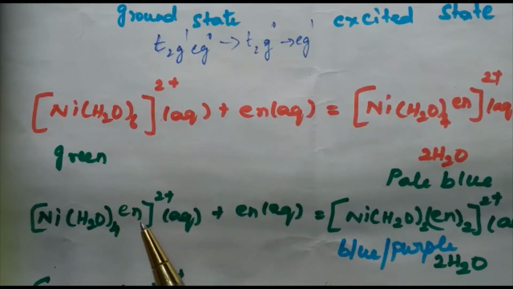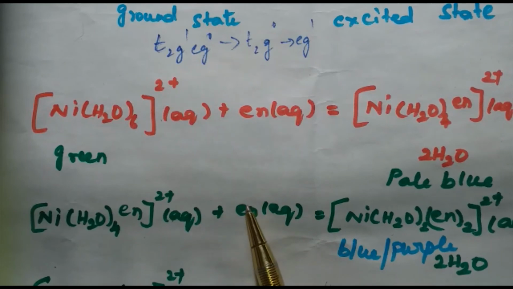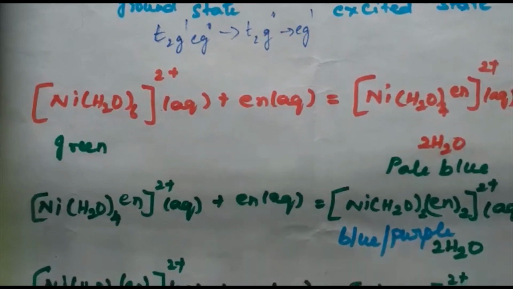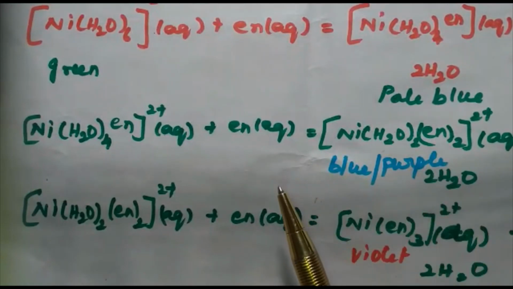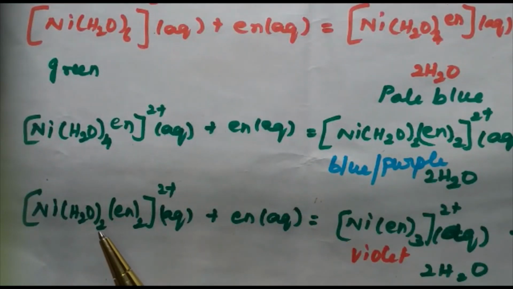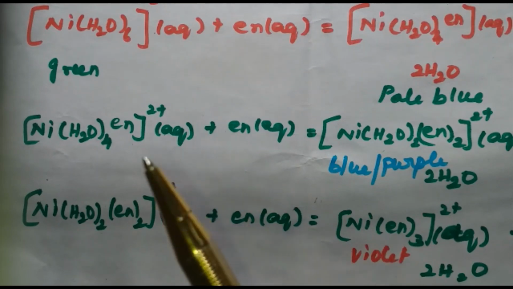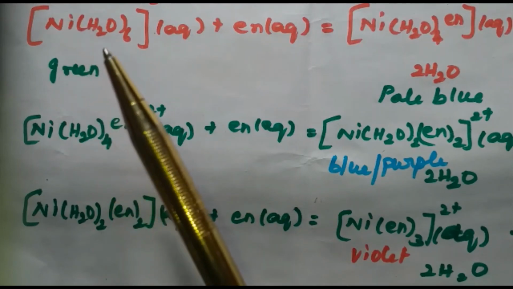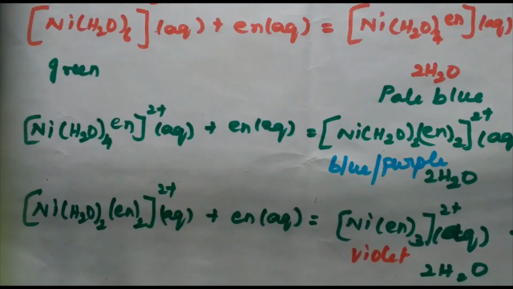Again, en replaces two water molecules, since this is a bidentate ligand, and hence the complex now becomes [Ni(H2O)2(en)2]2+. It becomes blue in color. And again, one more en is added to the complex. What happens? All the water molecules are replaced by the ethane-1,2-diamine ligand. Finally, the color of the complex becomes violet. So depending on the nature of the ligand, the color of the complex is found to be green or otherwise violet in color.